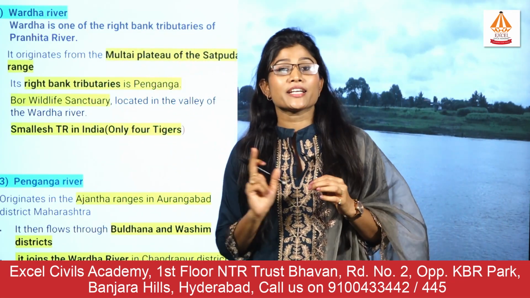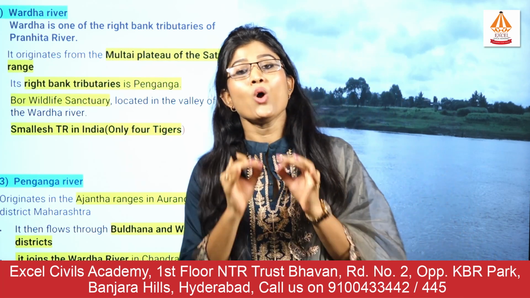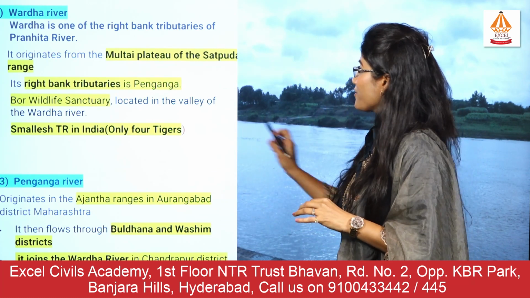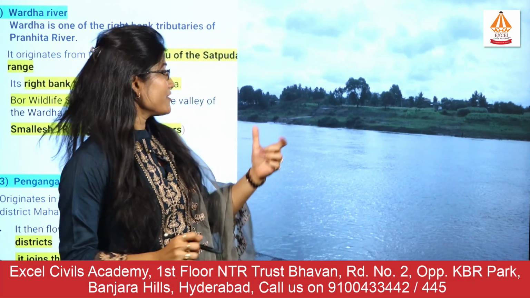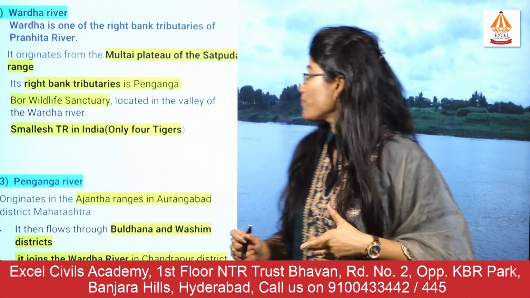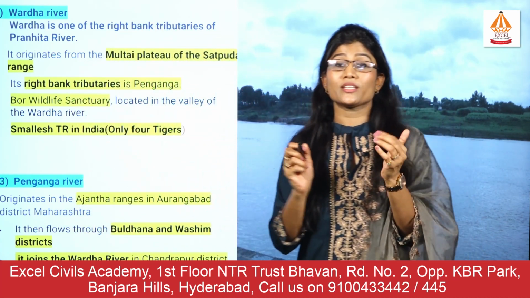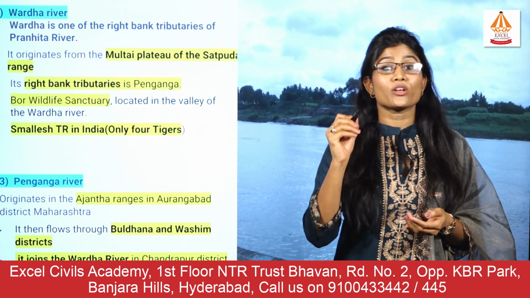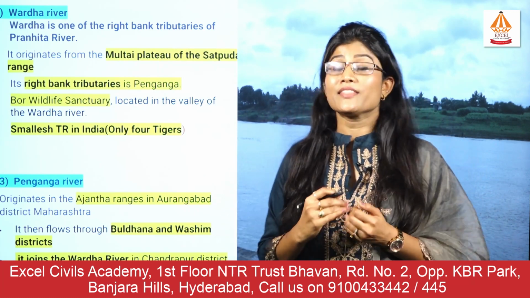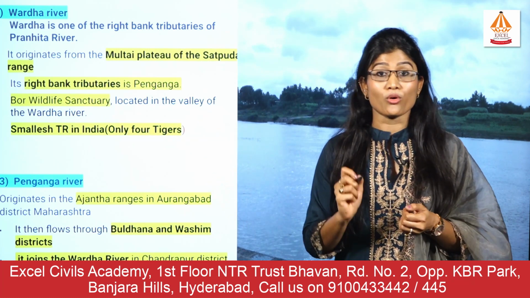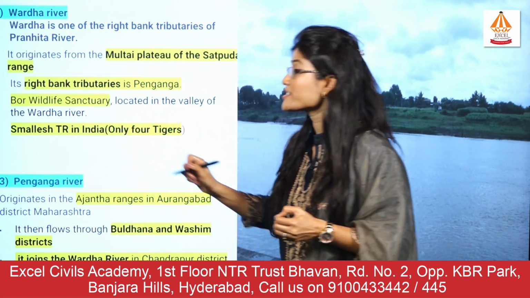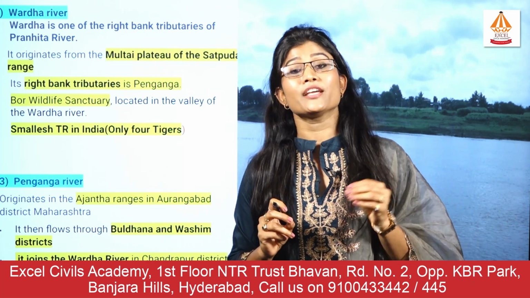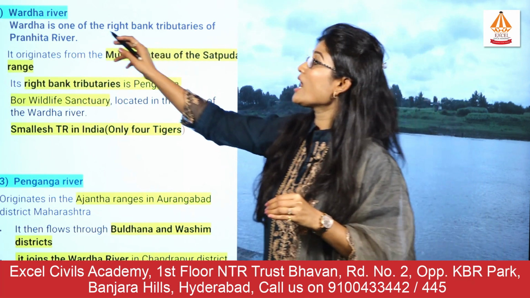The second left bank tributary that we have is the river Vardha. Vardha river originates from the Satpura, from the Betul district. You can see this is the Multai plateau. This is the river Vardha. Then the important tiger reserve or wildlife sanctuary is the Bor Wildlife Sanctuary, which gets water supply from this Vardha river. For environmental and biodiversity purposes, the wildlife sanctuary is very important because this is the smallest tiger reserve in India. There are only 4 to 5 tigers left. So the conservation of this Bor Tiger Reserve, through which this Vardha river flows, is important.